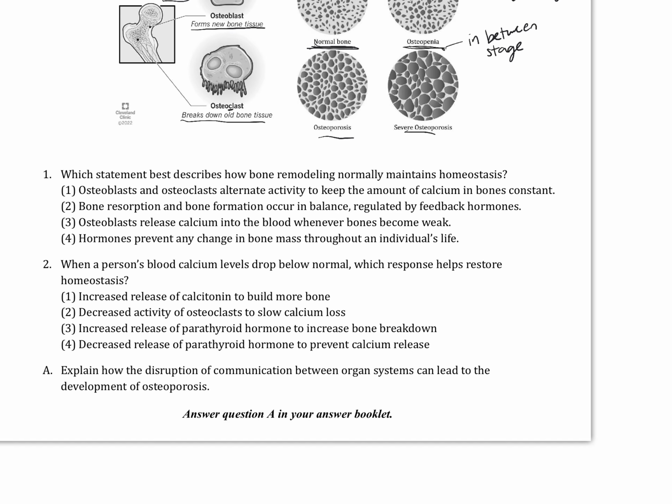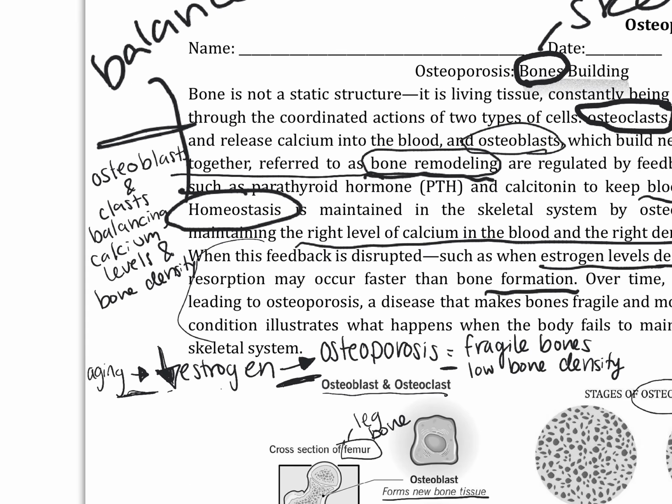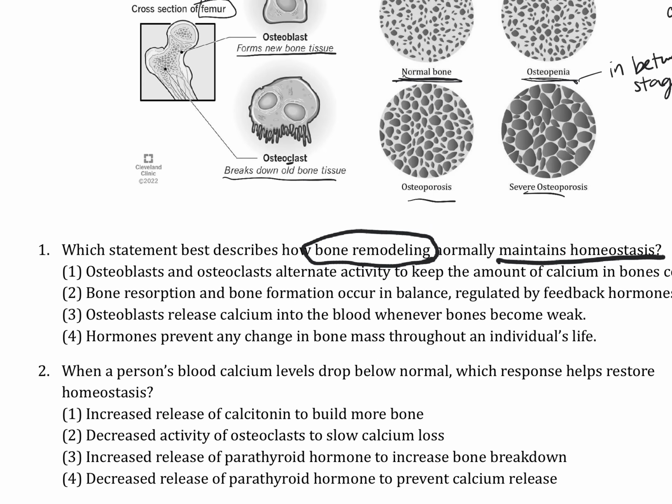Which statement best describes how bone remodeling normally maintains homeostasis? I'm going to just bring us back up to the reading where we said that bone remodeling is osteoblasts and clasts balancing calcium levels and bone density. So I'm going to look for an option that reads like that.